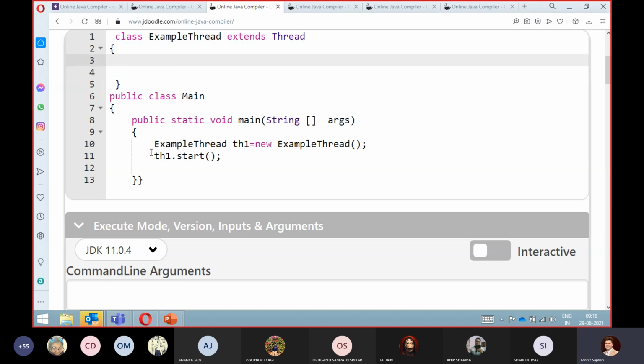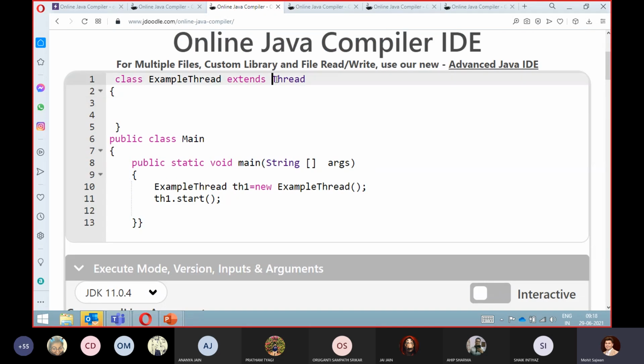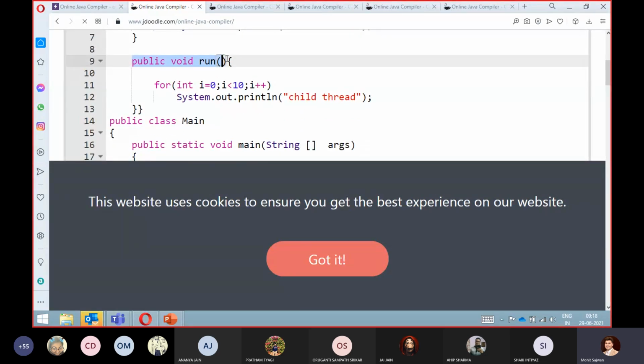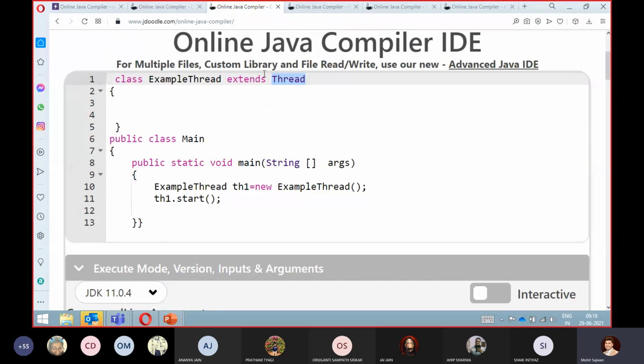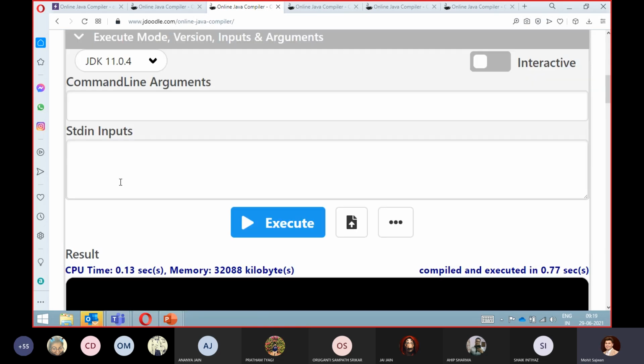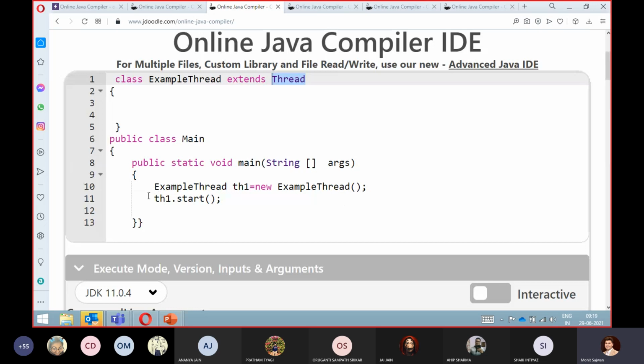Why? Because, as I have told you, our Thread class already has a method known as public void run. But remember that in our Thread class, that particular method contains no body. It is not an abstract method, but still it does not contain any implementation body. So if I execute this code, you can see that I am getting a blank screen.